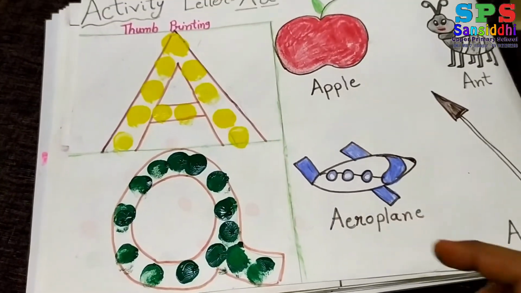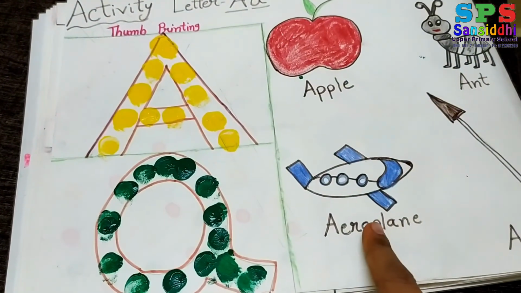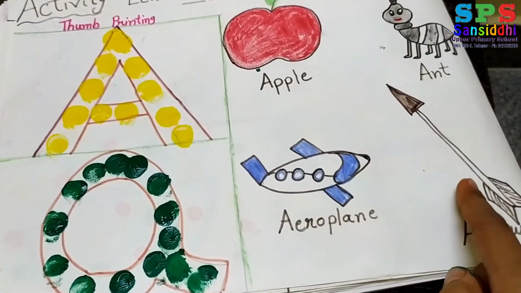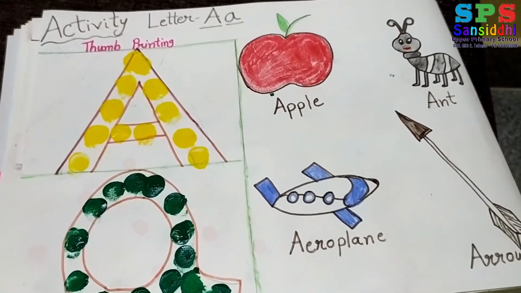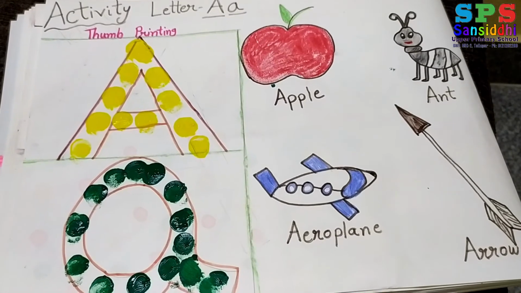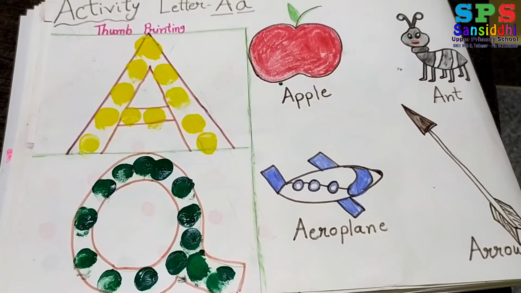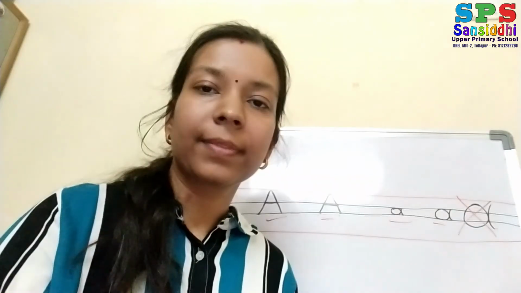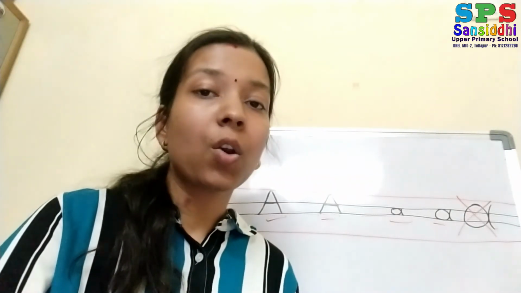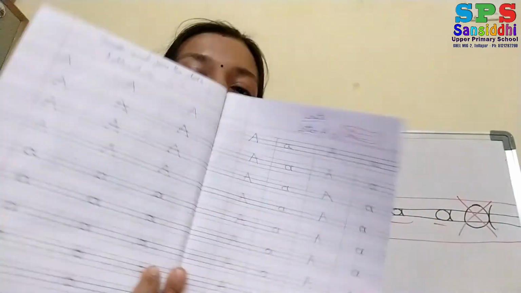So now A for apple, A for ant, A for aeroplane and A for arrow. So this is our activity today. So if you want, you can try it at your home with the help of your parents. Okay. So kids, today your homework is in the practice notebook. 2 pages.